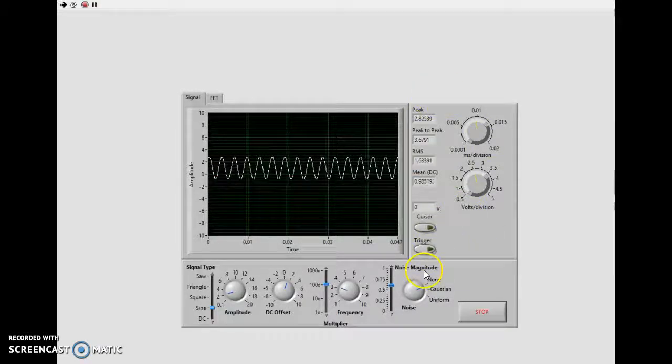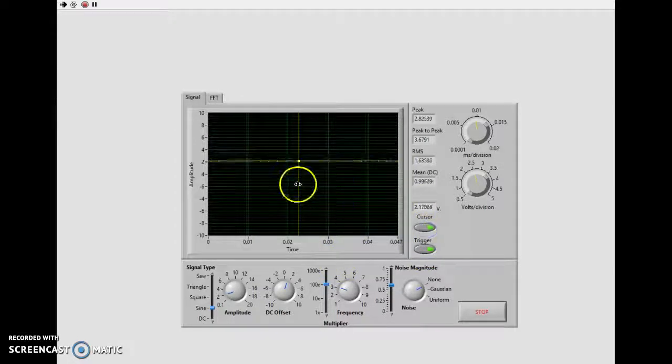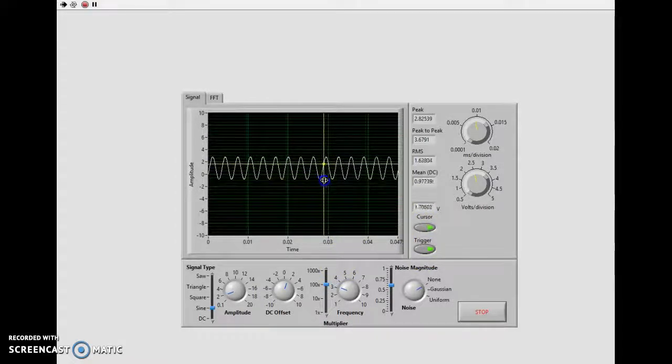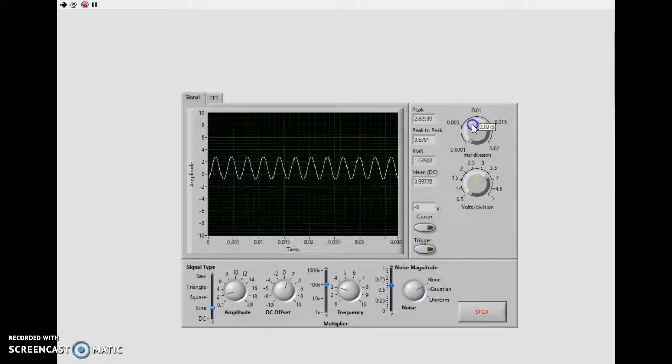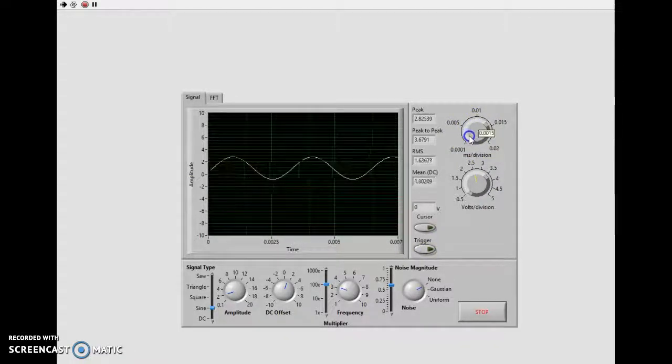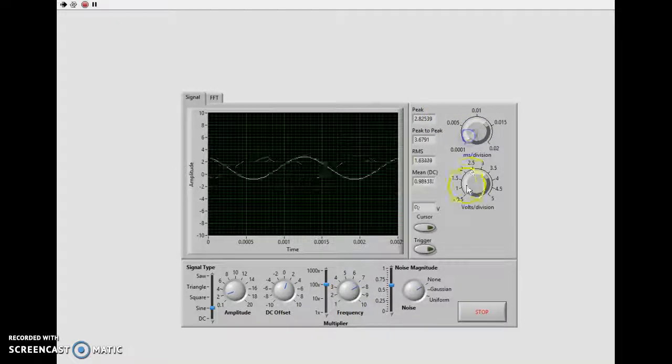And up here are the oscilloscope options, so we can do the trigger to get it still. We have a cursor, so we can check our values. And over here is the milliseconds per division control. So we can change how much we're seeing on the screen at once, as well as volts per division.